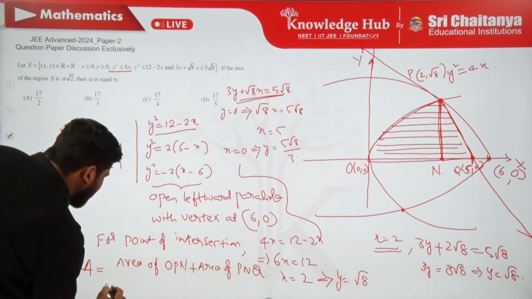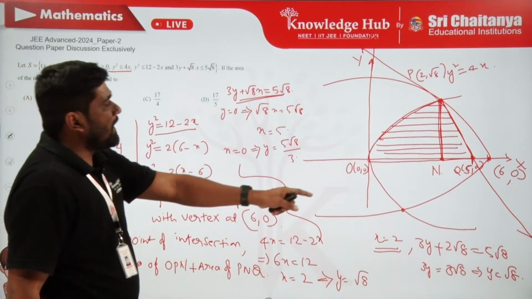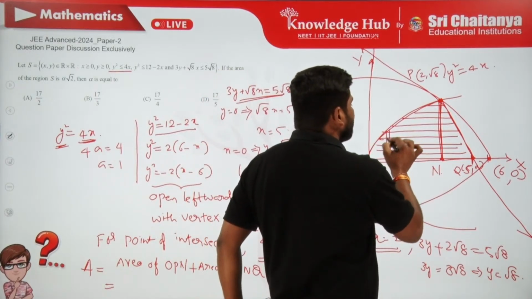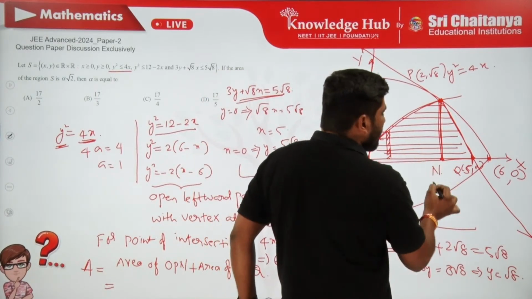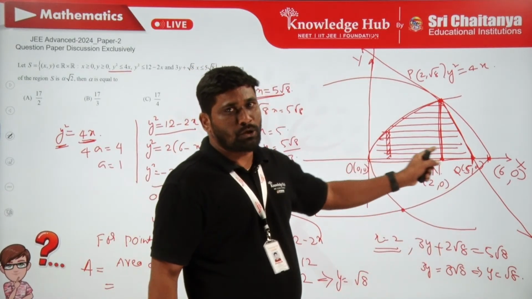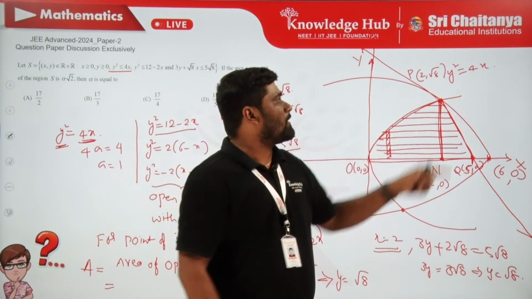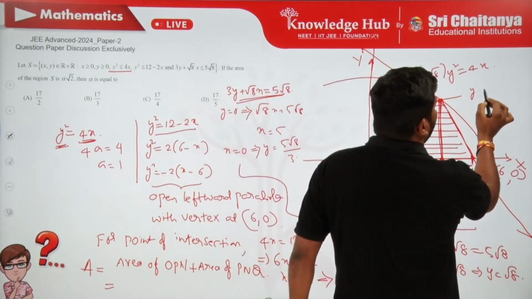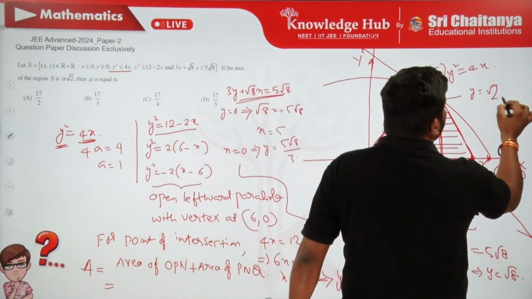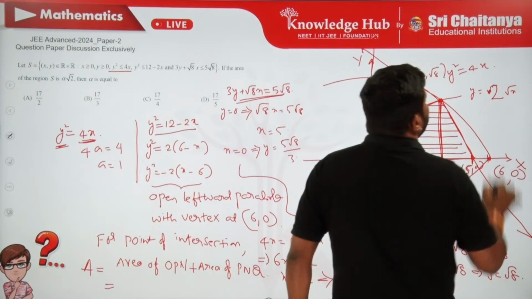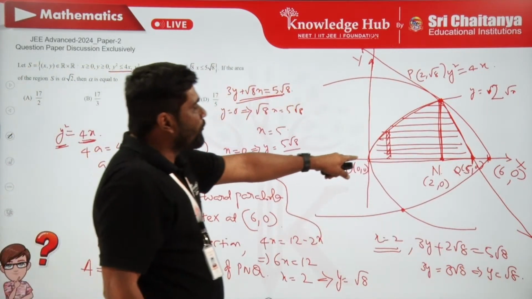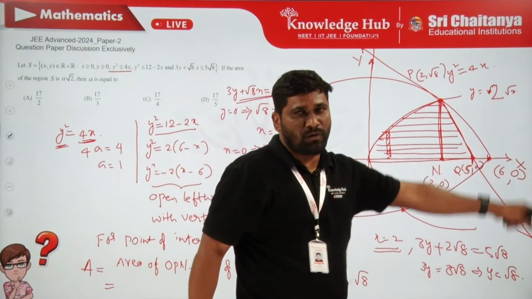Now area of OPN: if I take a vertical strip from 0 to N, which is 2 comma 0, as the vertical strip is moving from 0 to 2, the upper edge is moving on the curve which can be written as y is equal to 2 root x, and the lower edge is always moving on the x-axis, that is y is equal to 0.